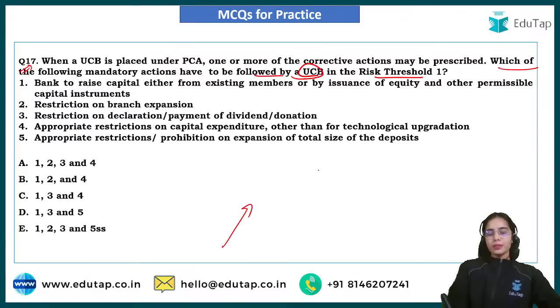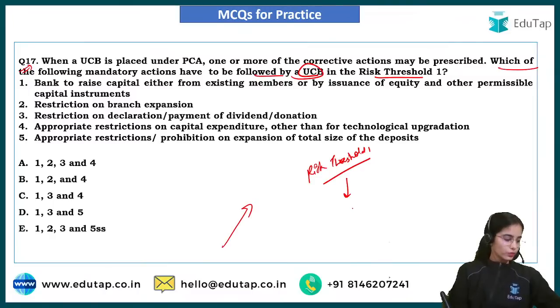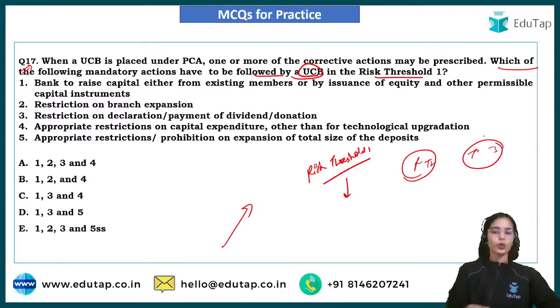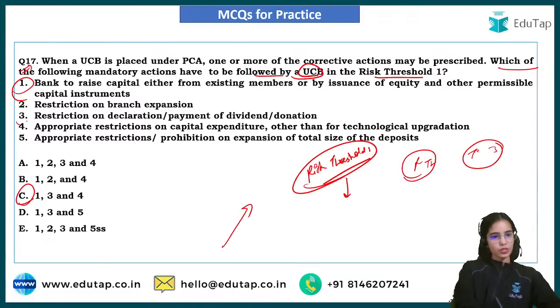So there are some mandatory actions under each risk threshold. If you are in the risk threshold 1, which mandatory actions do you have to follow? If you are in the risk threshold 2 or the risk threshold 3, you have to follow different mandatory actions. So in the risk threshold 1, which actions do you have to follow? As per Nitya, C is the answer. So first, third and fourth.